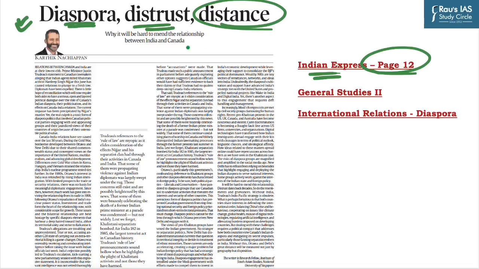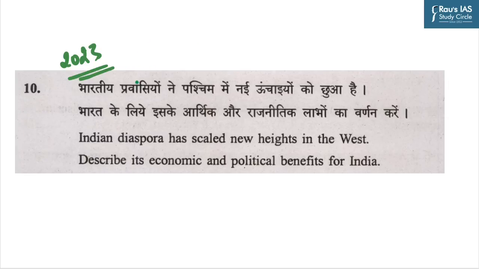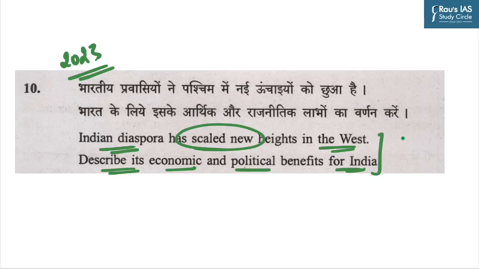The broad theme of this topic is related to diaspora, which is important for General Studies Paper 2 under the theme of international relations. In the 2023 mains exam, UPSC asked a direct question on diaspora: Indian diaspora has scaled new heights in the West. Describe its economic and political benefits for India. You need to answer this question in 150 words. So from this point of view, this topic is relevant for the UPSC Civil Services exam. Today we will try to discuss the significance of diaspora and the issues faced by them.